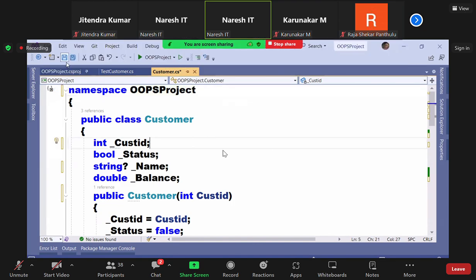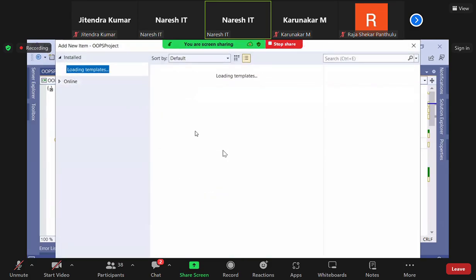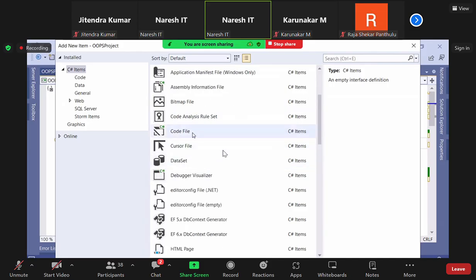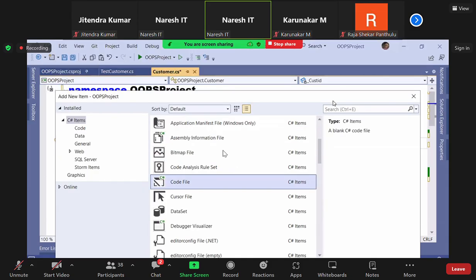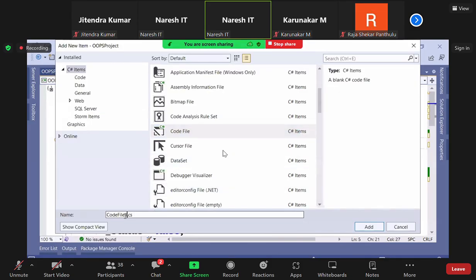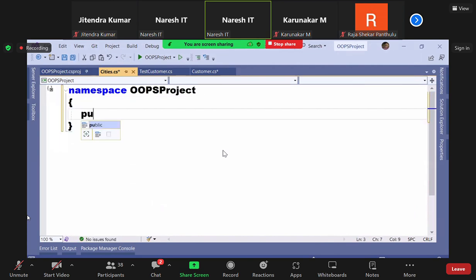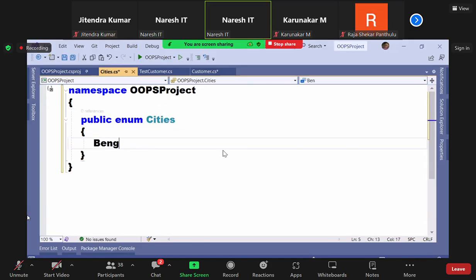Okay. So what I'm doing is adding a new code file in the project, because we don't have enum types in the templates now. We have class templates, we have interface templates. Remember, there is no structure template also. We went for code files, and now also the same, go for a code file. Name it as cities. Namespace, what is the namespace name? Oops. Now public enum cities. Define all the list of the constants.